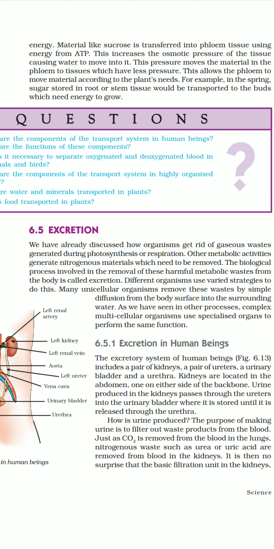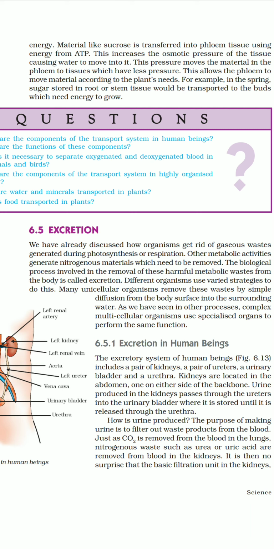You have to only learn the names of these organs because they may ask in your exams like objective questions. Annelids, like earthworms, they have nephridia. Then prawns and crabs, these are crustaceans, so they have green glands. While in cockroaches, they have Malpighian tubules. So these names you have to learn.